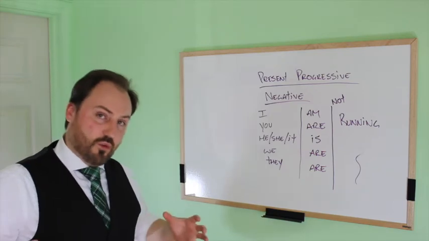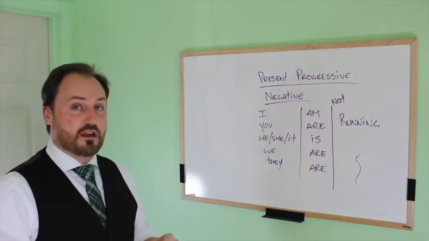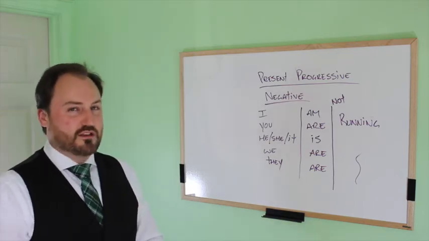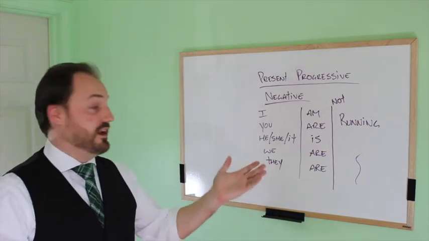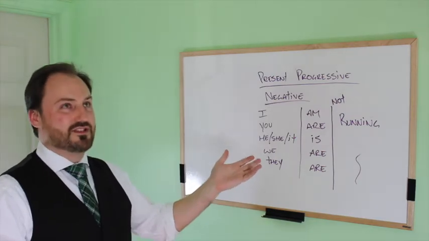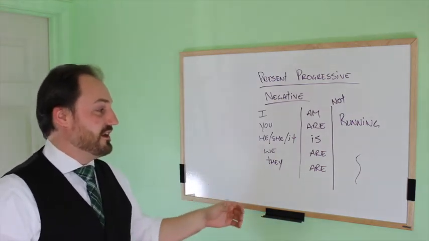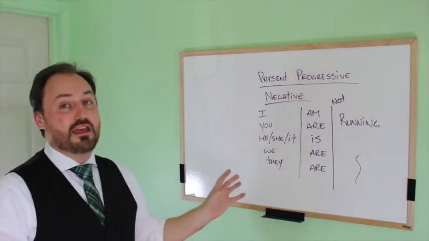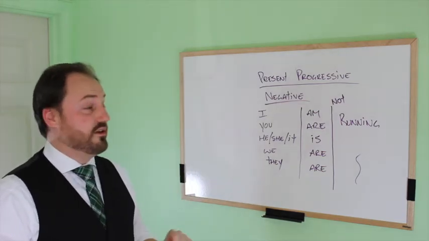Now, if you want to do the contractions, you have to learn those. So, I'm not running. You aren't running. Or you're not running. So you can kind of do it two ways, right? He isn't running. She isn't running. Or he's not running. See, there are two forms for each one. We aren't running or we're not running. They're not running or they aren't running. So that's generally it for the present progressive.